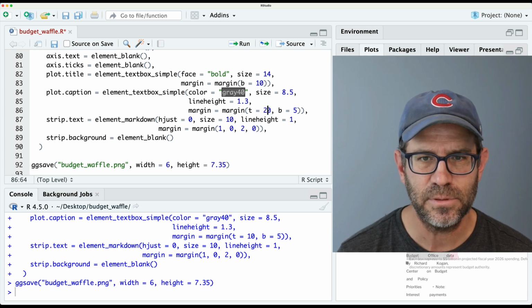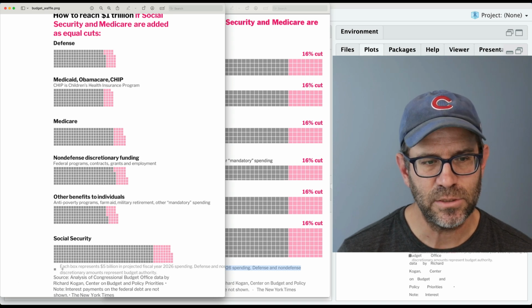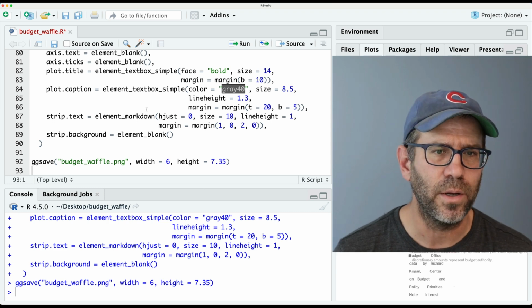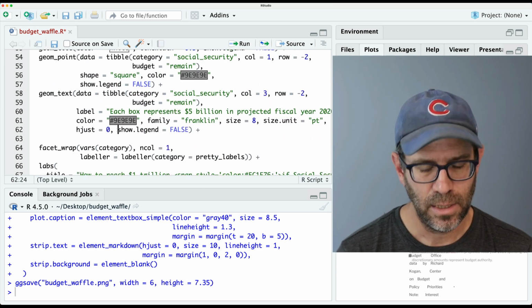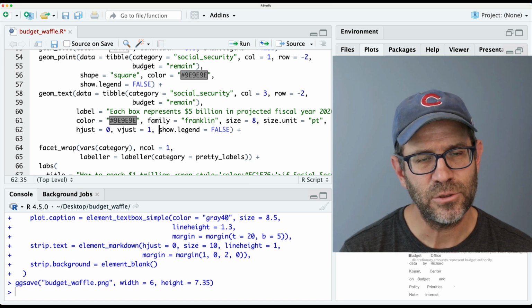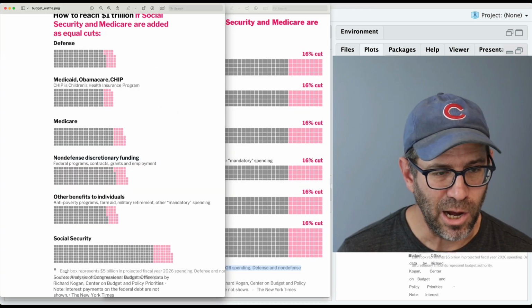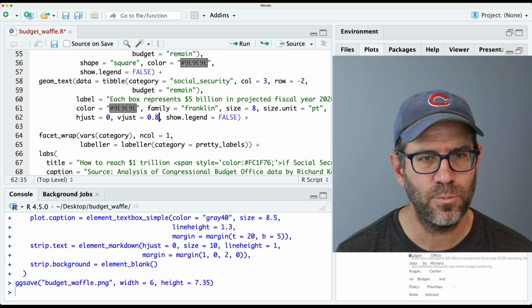Let's go ahead and take this up to say 20, and that's looking good, but it's vertically justified at the middle of the point, and we want it to be at the top of the point, right? And so we'll come back up to geom text and vjust. I'm going to try 1. And so that actually puts it below the point, which is odd. So we'll move it up a little bit. So let's do vjust equals 0.8.